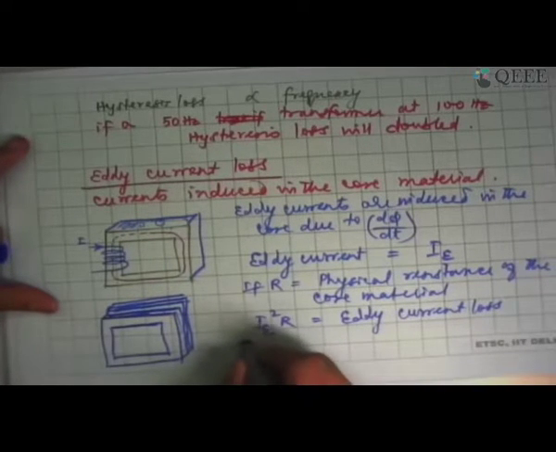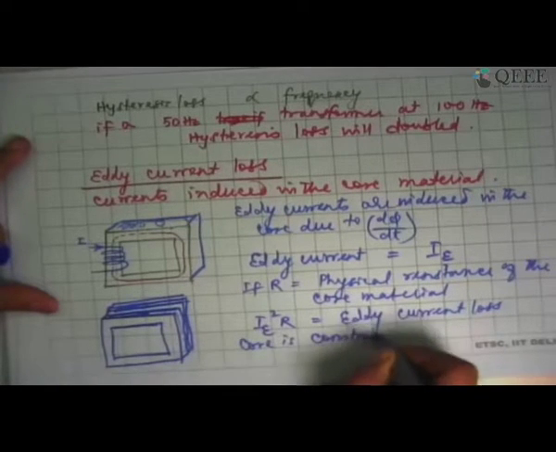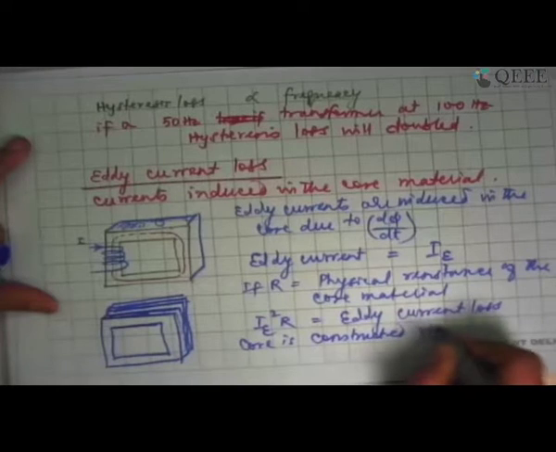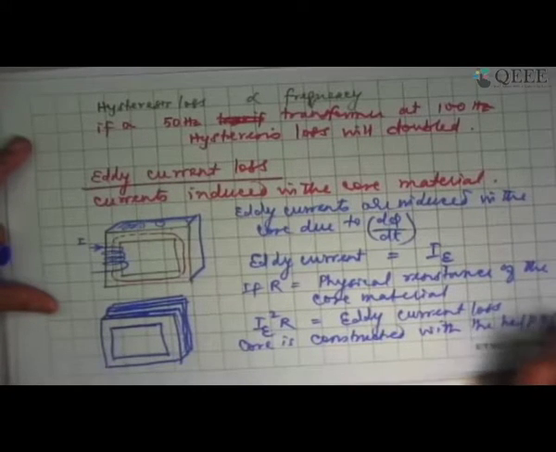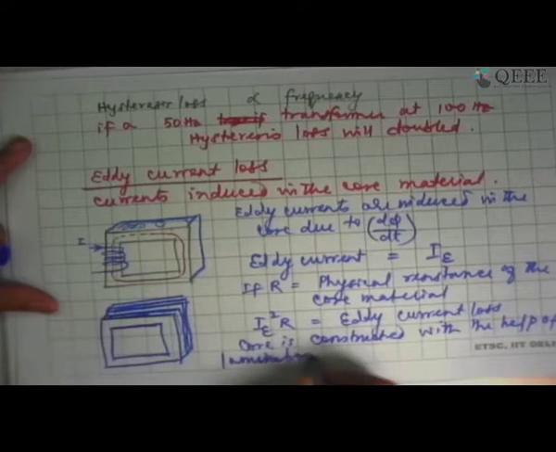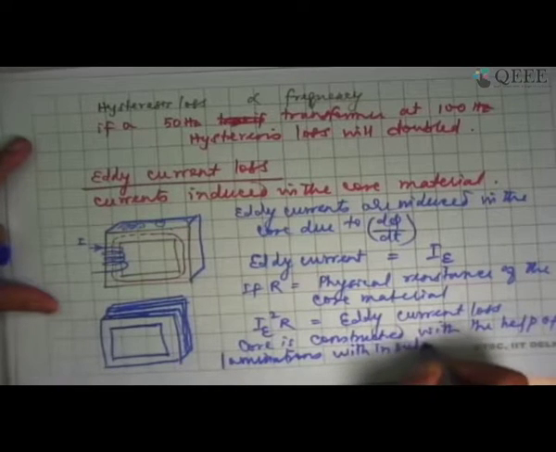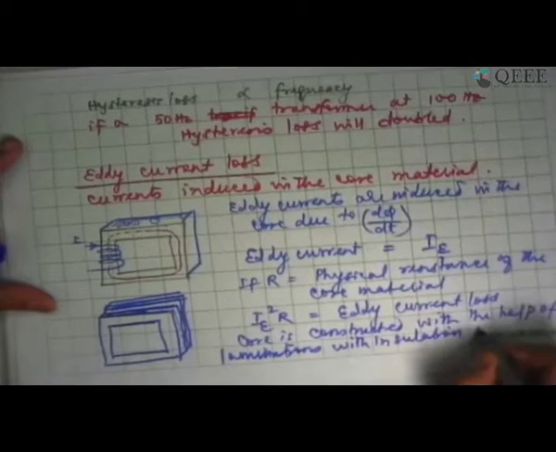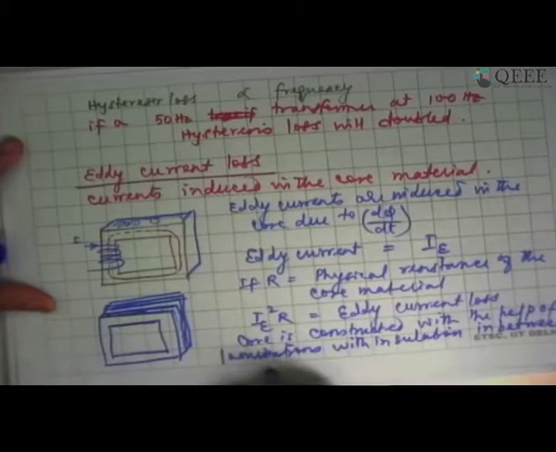So the core is constructed with the help of laminations with insulation in between adjacent laminations.